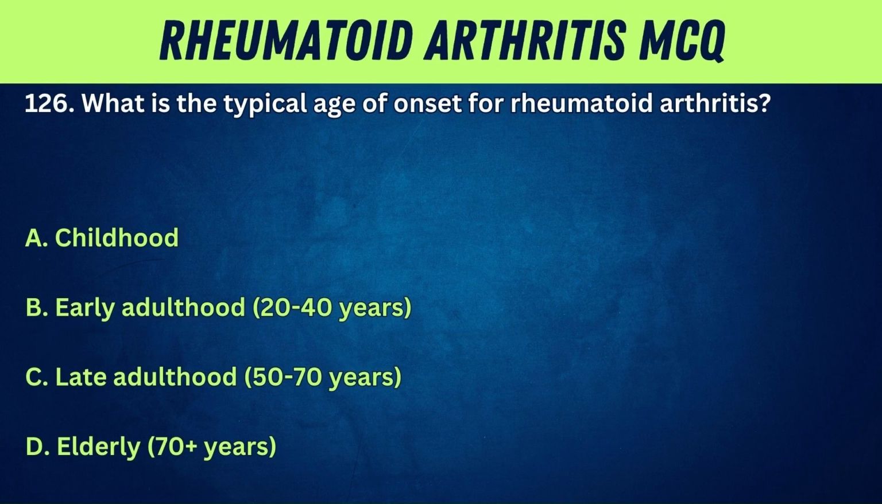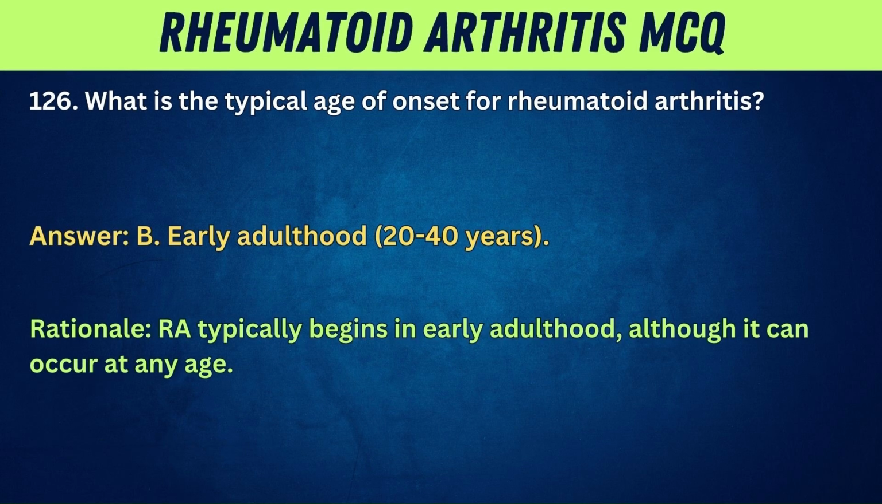126. What is the typical age of onset for rheumatoid arthritis? A. Childhood. B. Early adulthood, 20 to 40 years. C. Late adulthood, 50 to 70 years. D. Elderly, 70 plus years. Answer: B. Early adulthood, 20 to 40 years. Rationale: RA typically begins in early adulthood, although it can occur at any age.